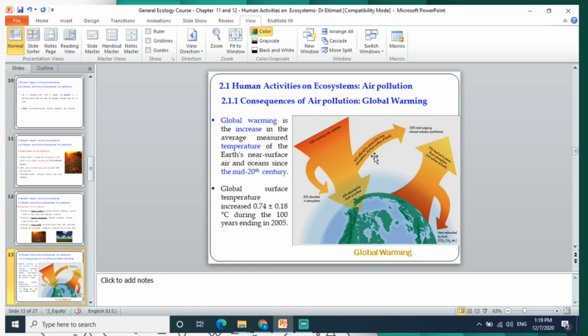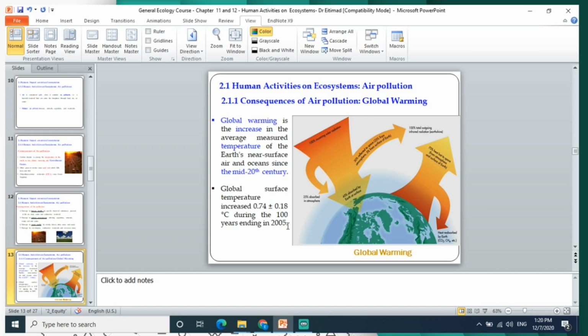A major consequence of air pollution is global warming. Global warming is an increase in the average temperature of the Earth's near-surface air and oceans since the mid-20th century. Global surface temperature can increase by a small amount, like 0.017 degrees centigrade, but that increase can affect the world so much.